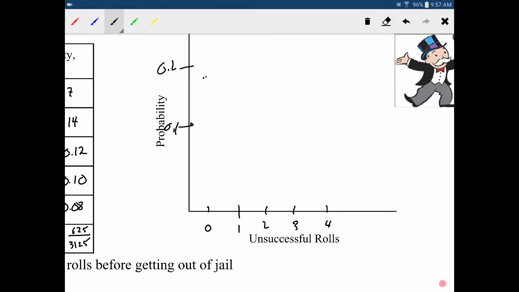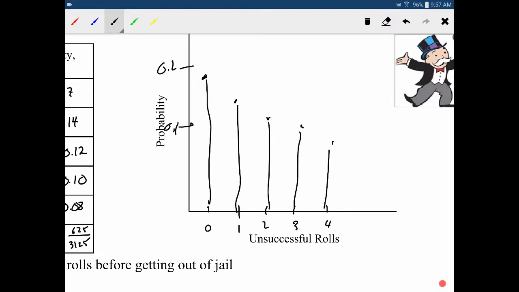And we would have something about there, and then we go down to about there. It's not going to be perfect, but it's okay. 1 about there. 3 is about there. 4 is going to be about there. So that's obviously not drawn perfectly, but close enough.